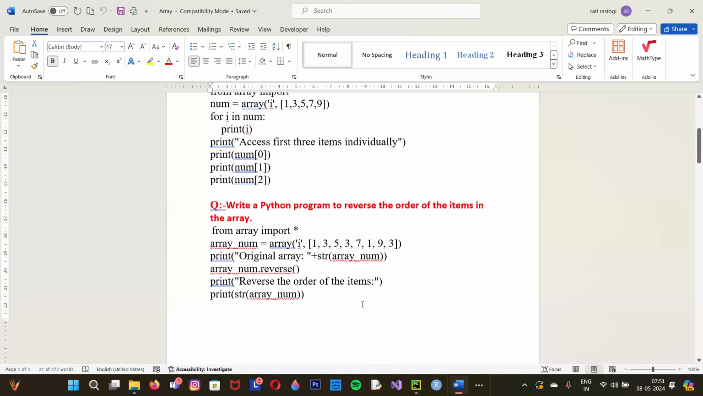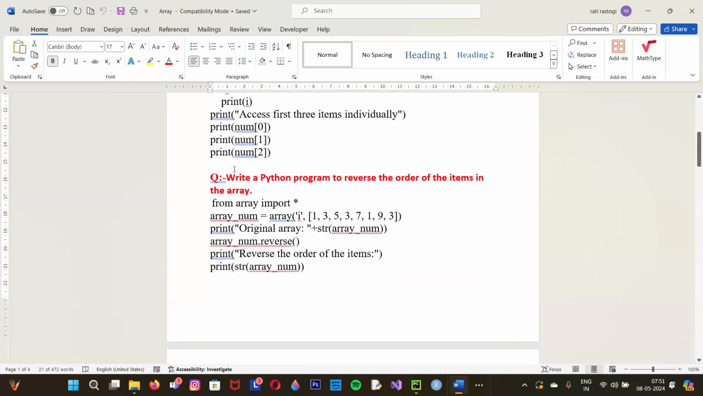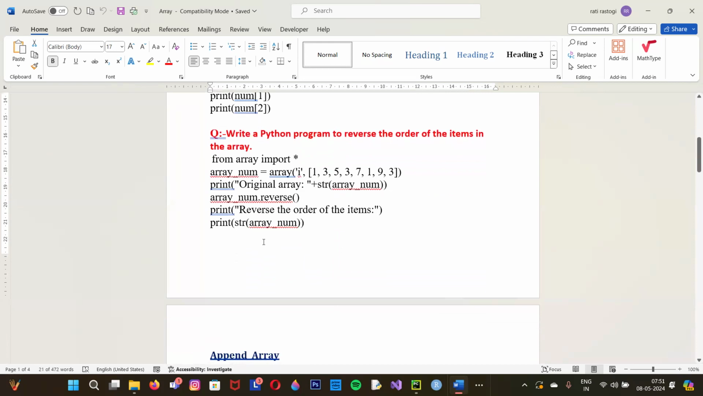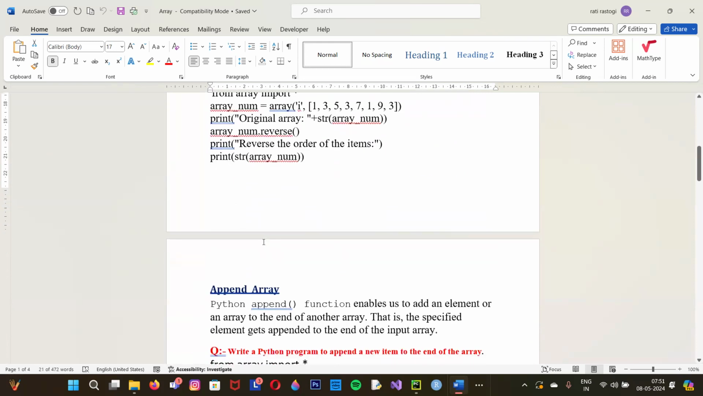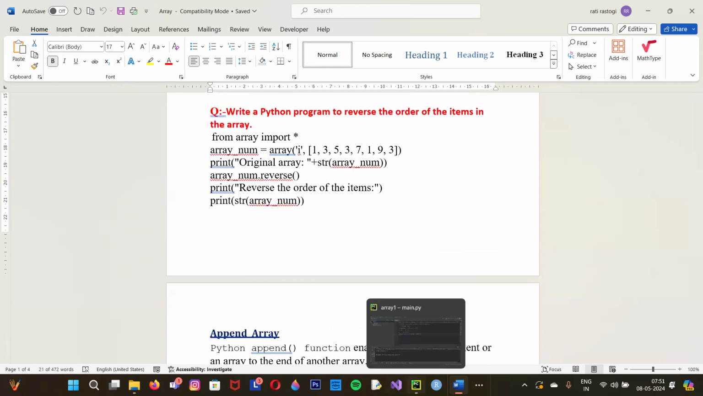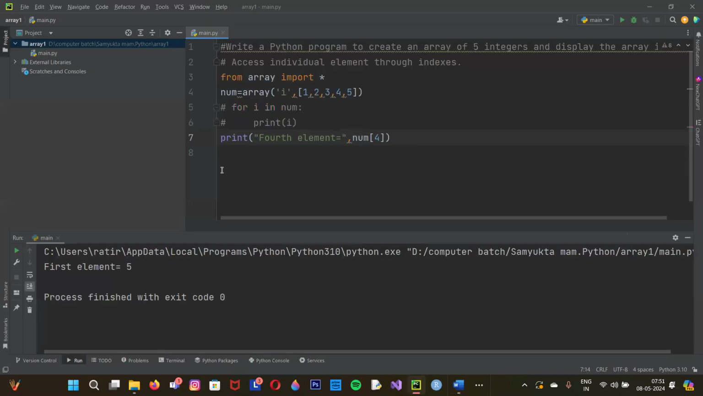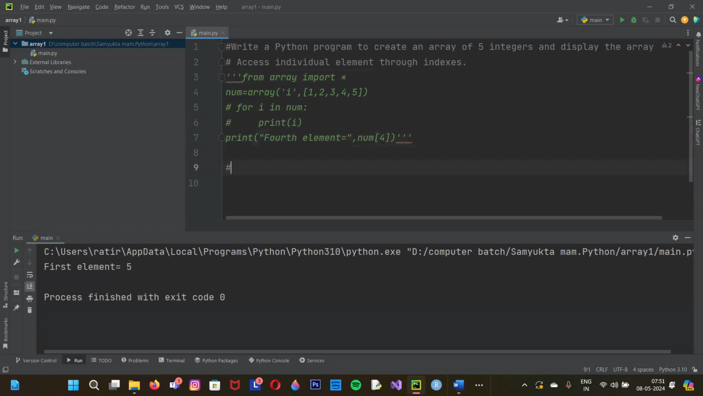Now come back to the theory part. The next question is this. In Python, you can use reverse array, append array, or you can add multiple types of array. One more coding I just want to do with the help of this type of array. So first of all, let me hide it. This is the multi-line comment which I'm hiding. The question is this.